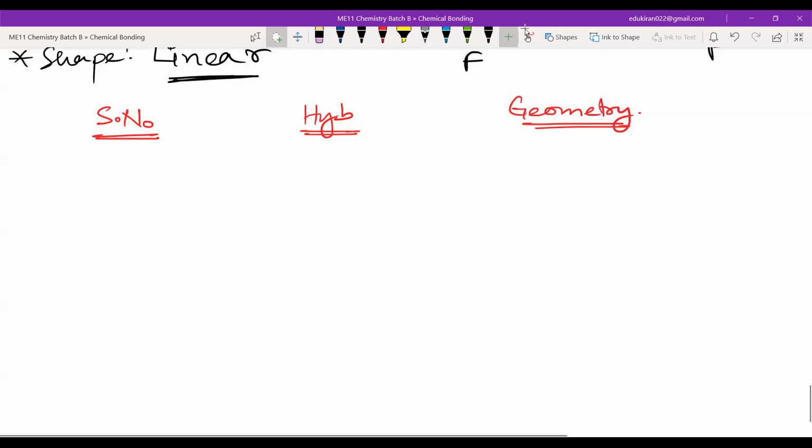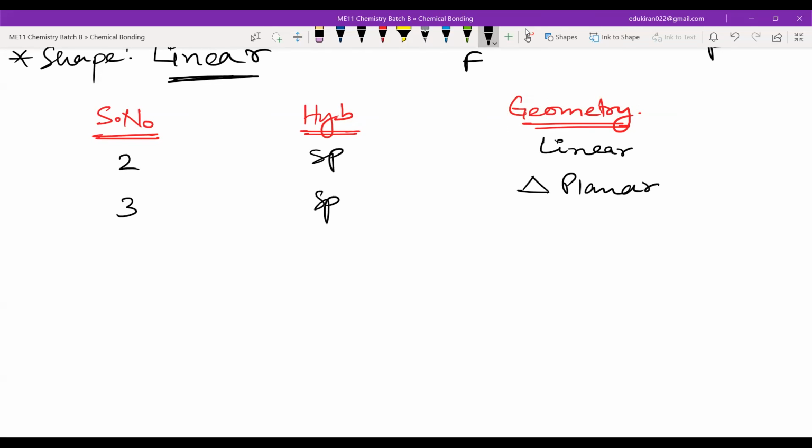So we start with steric number 2. Hybridization will be sp, and the geometry will be linear. Steric number 3: hybridization will be sp2, and the geometry will be trigonal planar. Please don't forget this triangle.